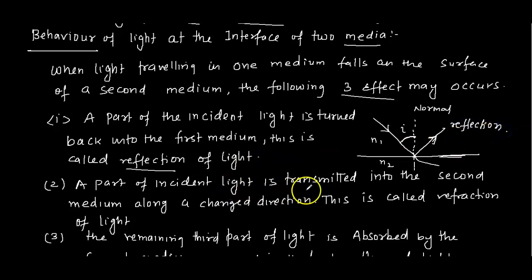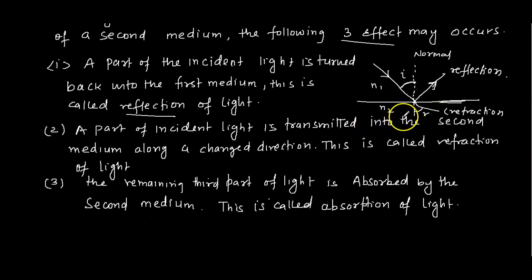And some part of the incident light is transmitted into the second medium, along with a change in direction. Maybe it will go towards the normal, or away from the normal. This angle is called R. This ray is called refraction, which goes into the second medium, and the angle R is called the angle of refraction. And the remaining part of the light is absorbed by the second medium. That is called absorption of light. Okay, till here any doubt?